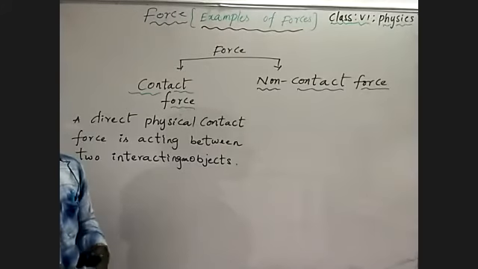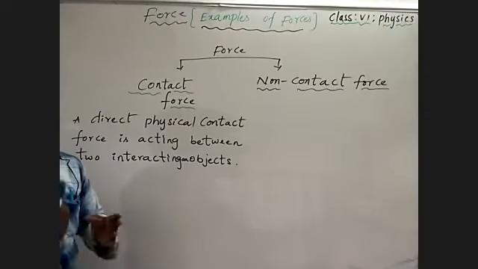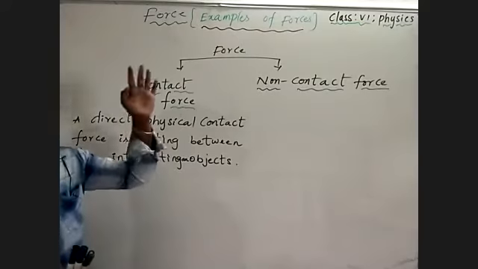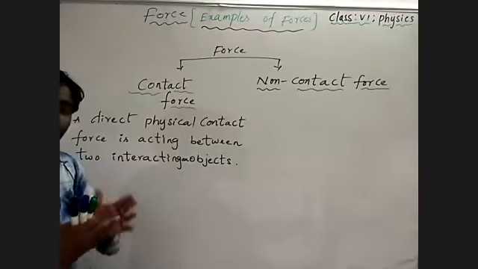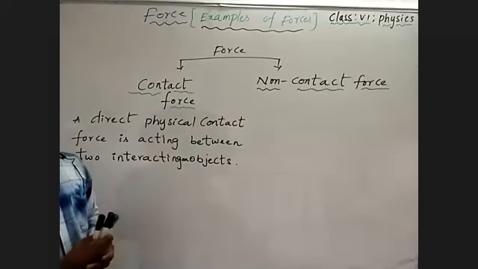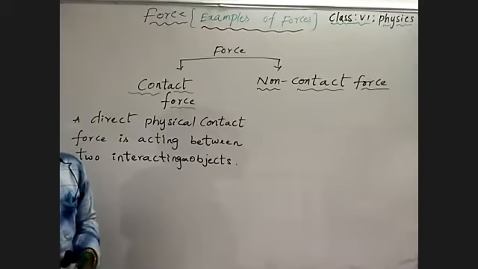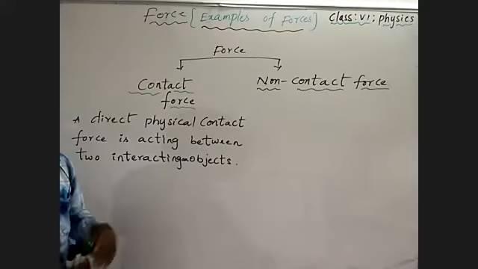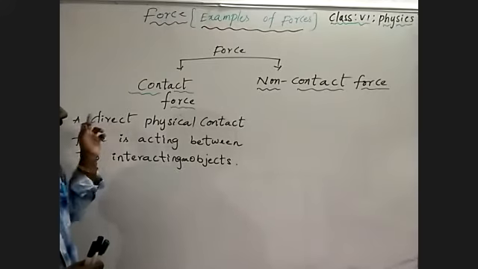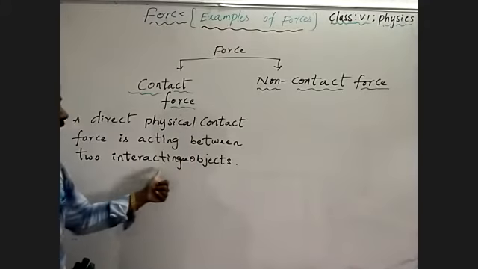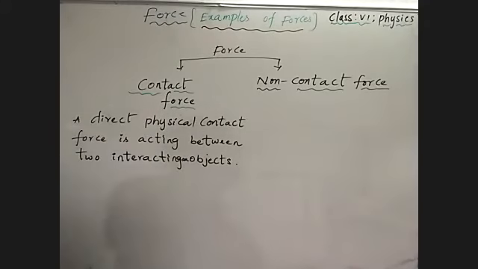Before, we discussed a number of examples to understand pull and push. In most of those examples we applied our direct physical contact force to an object. Is it or not? Of course, yesterday we discussed that.